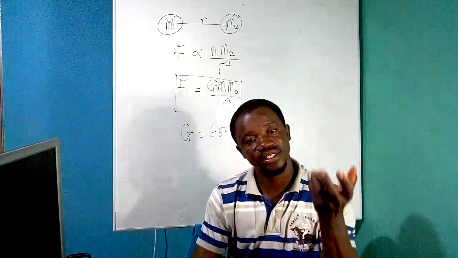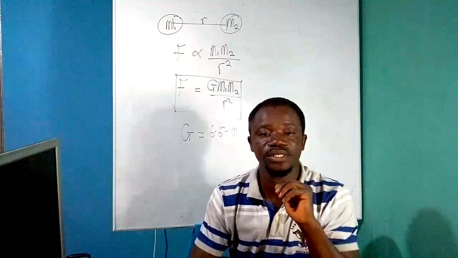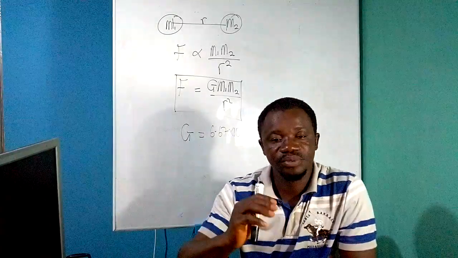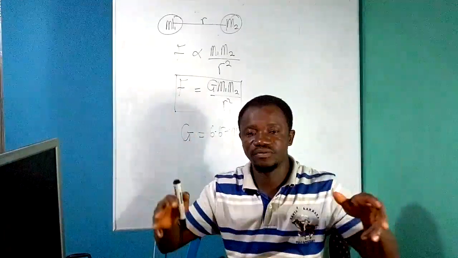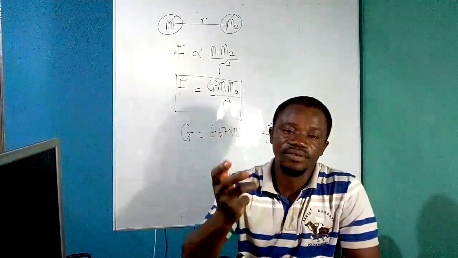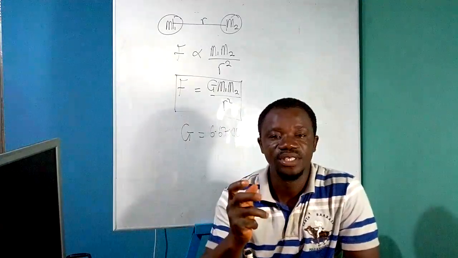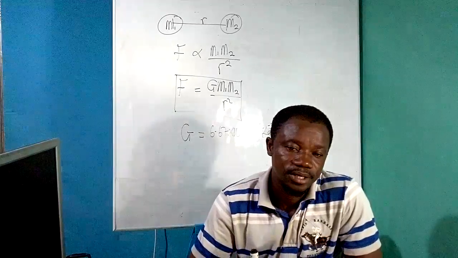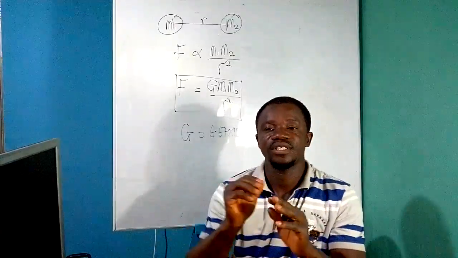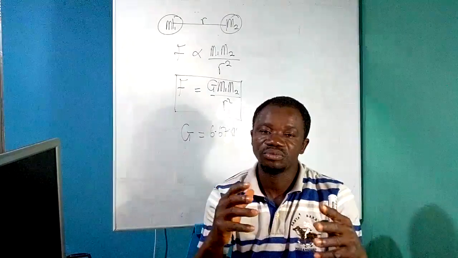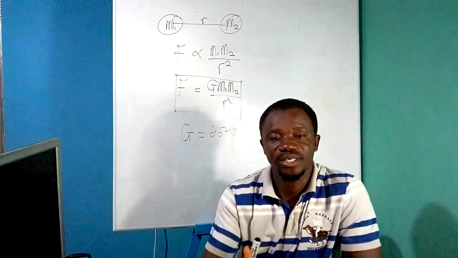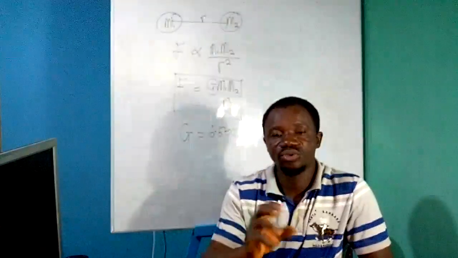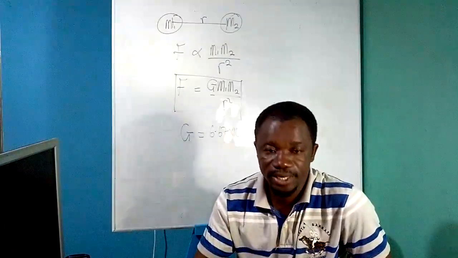It's being pulled by a certain force we call the force of gravity due to the Earth. An object within the Moon's gravitational field is also attracted towards the surface of the Moon. That is also the force of gravity due to the Moon. So when we say force of gravity, it is also a gravitational force, but especially given to the attraction due to the Moon or the attraction due to the Earth. Is that clear? Good.